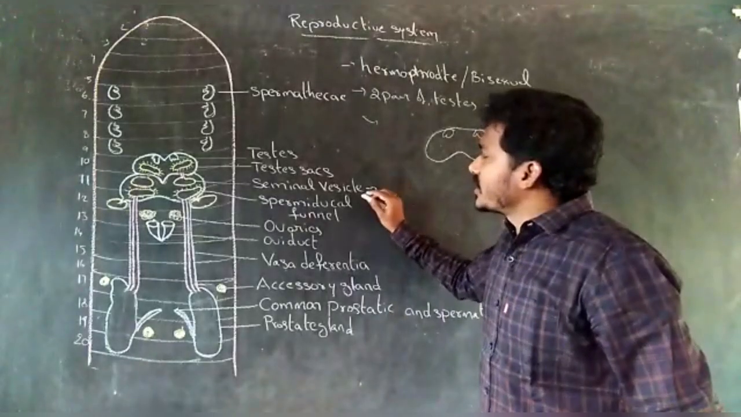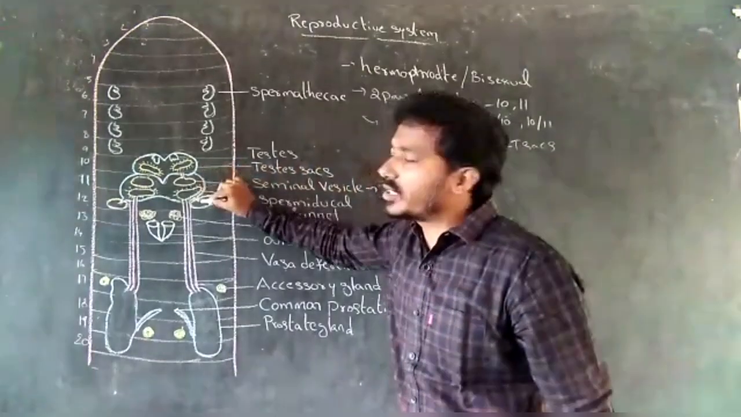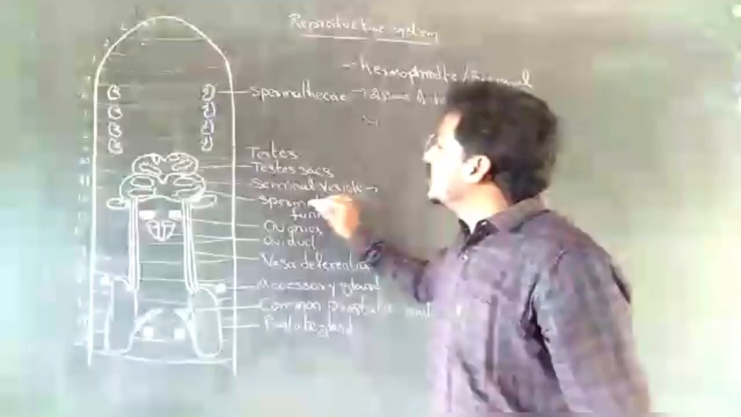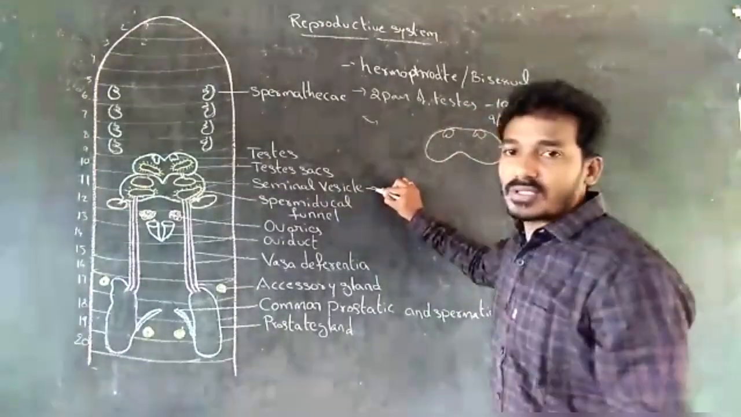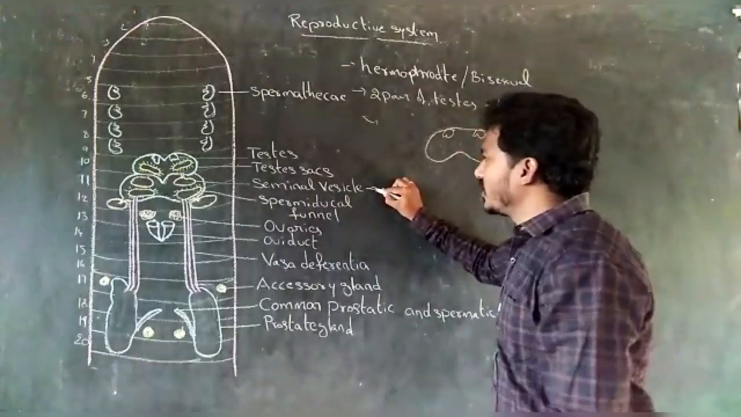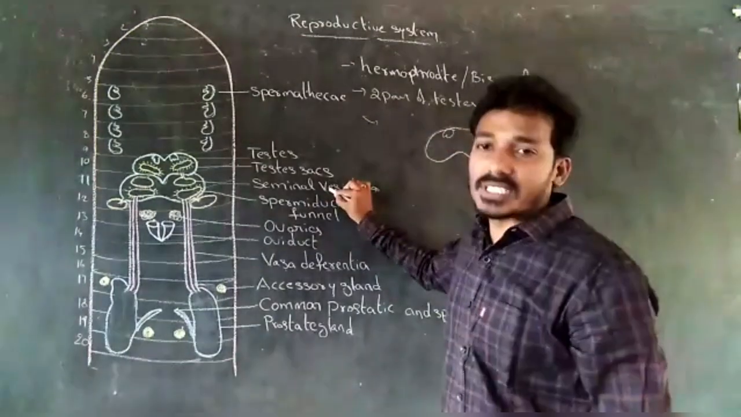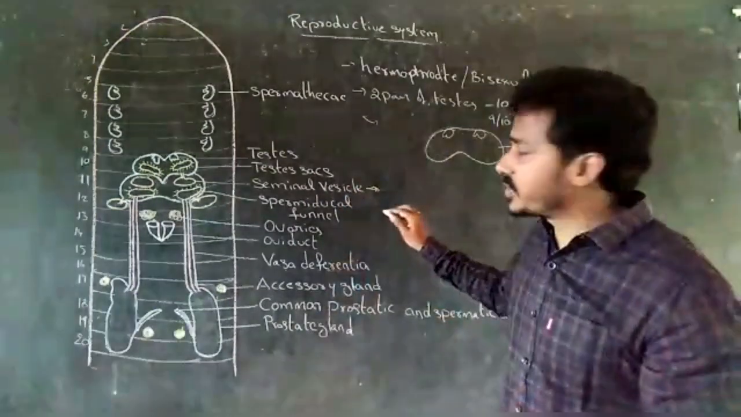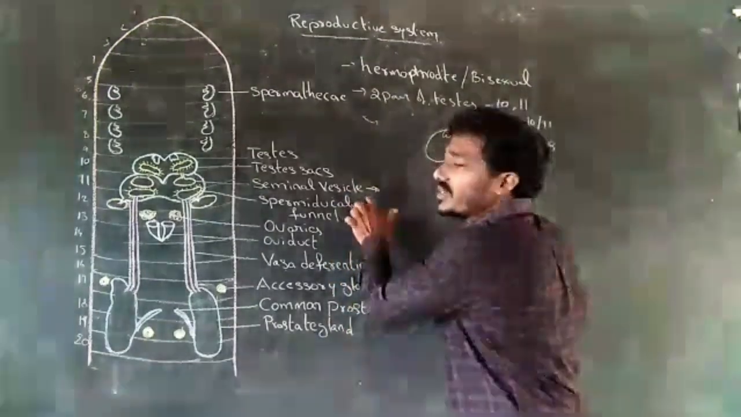Next, seminal vesicles. Seminal vesicles are present in the 11th segment and 12th segment. These seminal vesicles receive immature sperms, and these immature sperms are matured in the seminal vesicles.